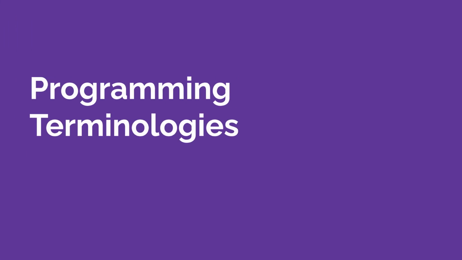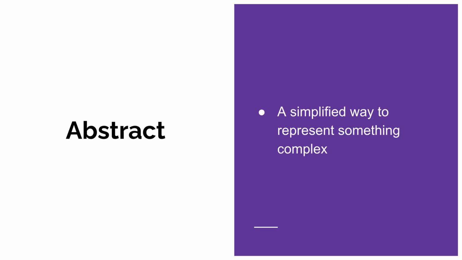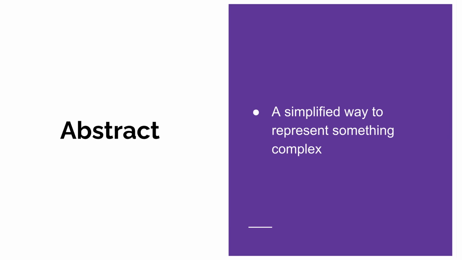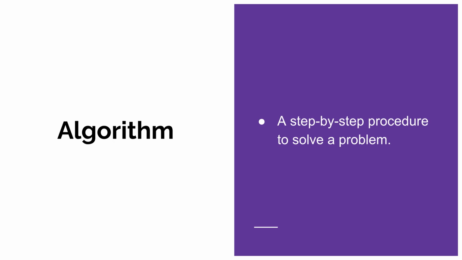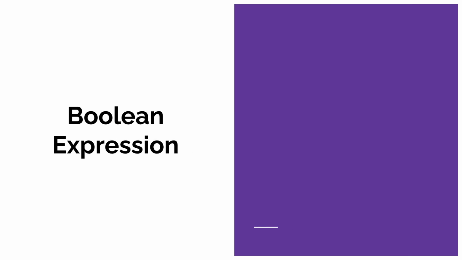To understand programming, we must first learn the essential terminology that developers use every day. First, we have abstraction. This is a powerful concept where we represent complex systems in a simplified way, allowing us to manage large projects more effectively. Next is an algorithm. An algorithm is simply a clear, step-by-step procedure designed to solve a specific problem. A Boolean expression is a fundamental statement in programming that evaluates to exactly one of two values, true or false.